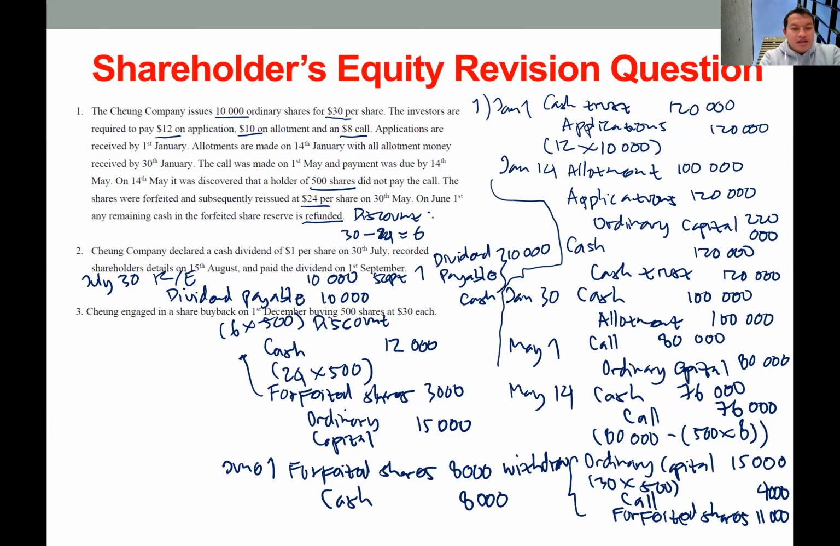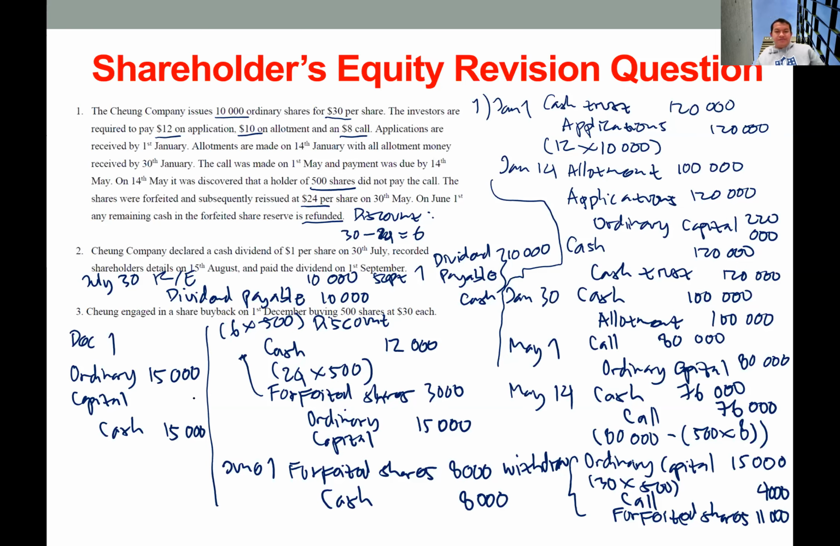Okay, last one is number 3. This company engaged in a share buyback in December. So on December 1st, we should record ordinary capital in the debit. So 500 shares times 30, so 15,000. And cash credit for 15,000. So this is pretty much the answer for this question. Any comment or question on shareholders' equity?